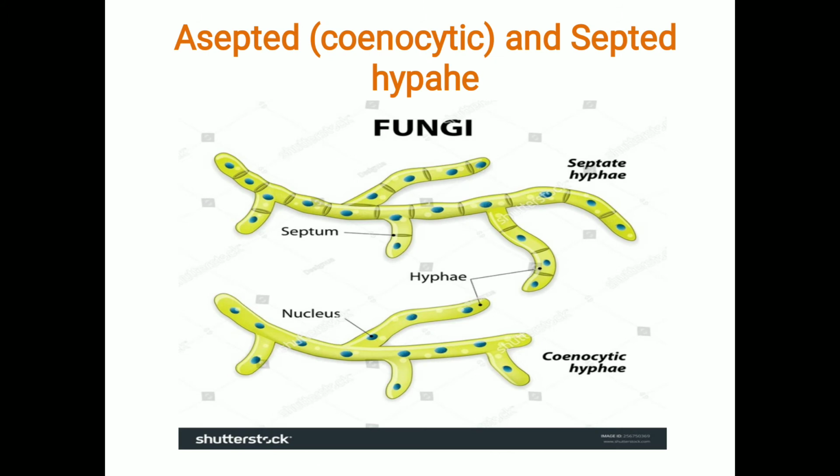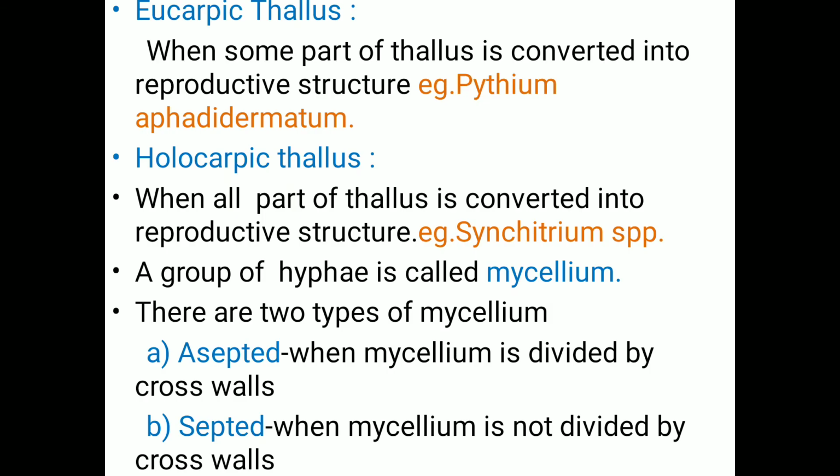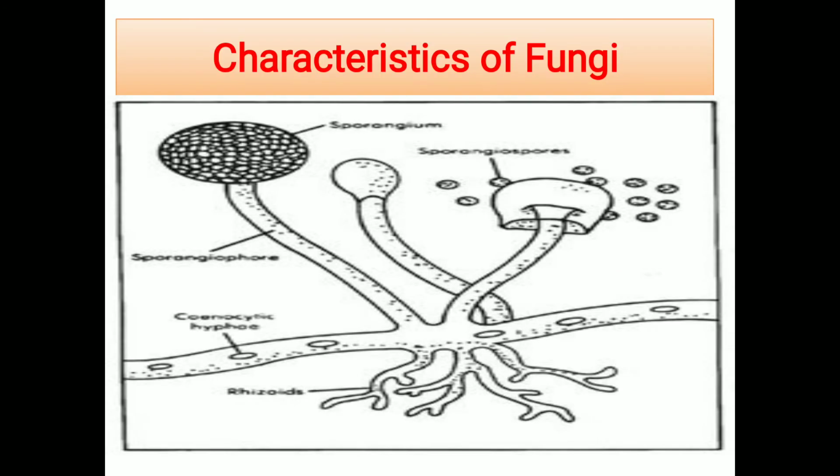Next, the presence of thallus, as we already discussed. The thallus has two types: the first is eucarpic thallus and the second is holocarpic thallus. Eucarpic thallus means when only some part of the thallus is converted into a reproductive structure, that is, only half of the body of the fungus is directly transformed into a reproductive structure. Then it is called eucarpic thallus.